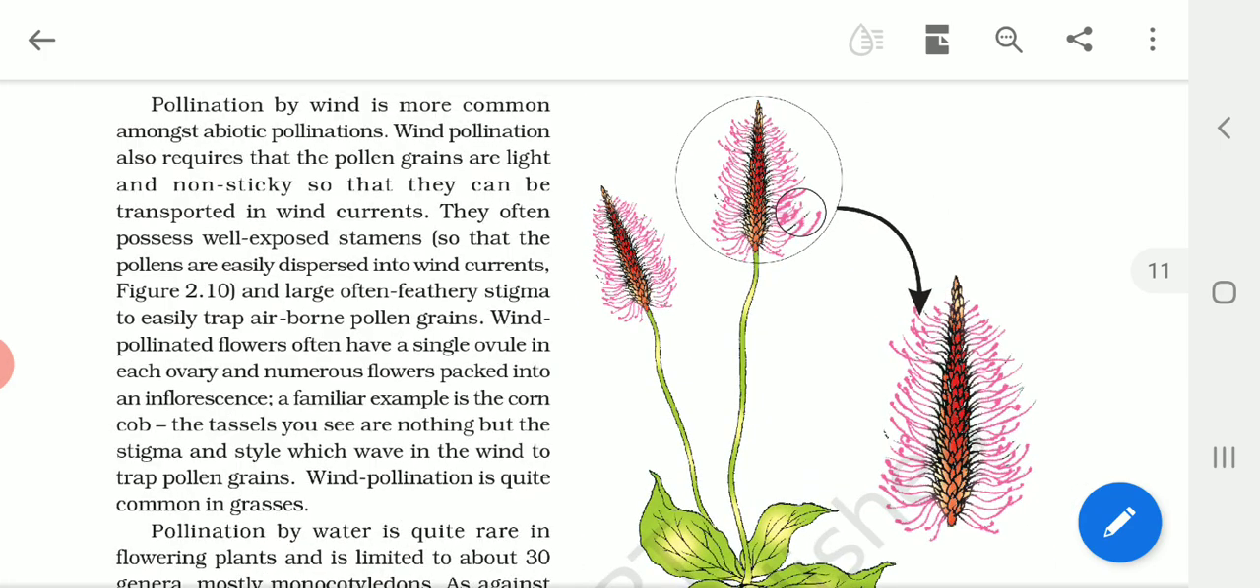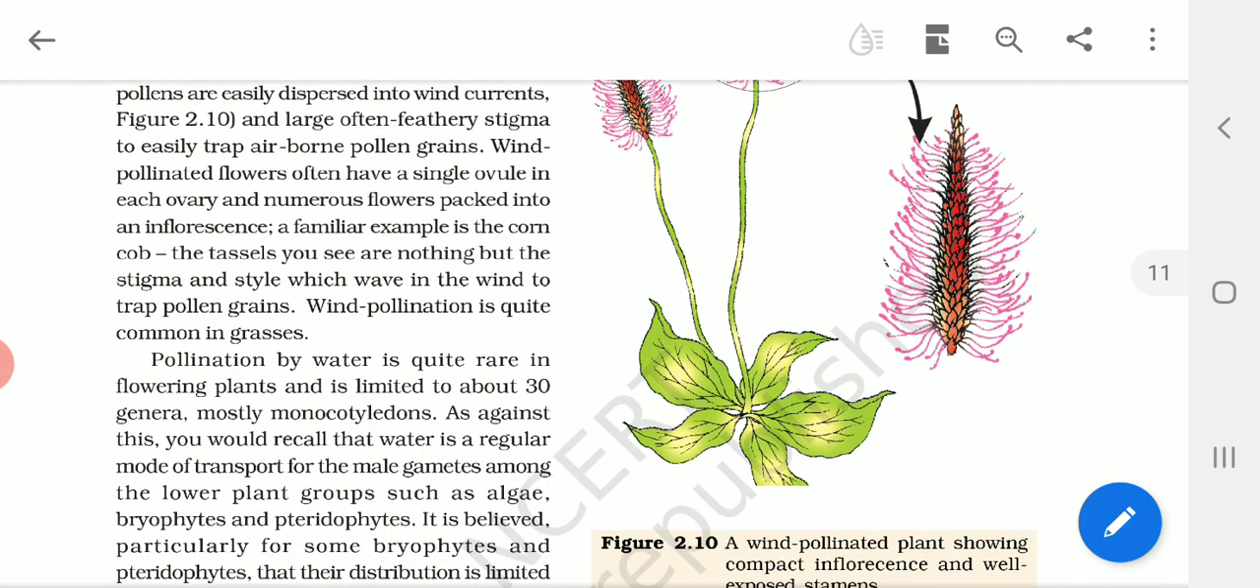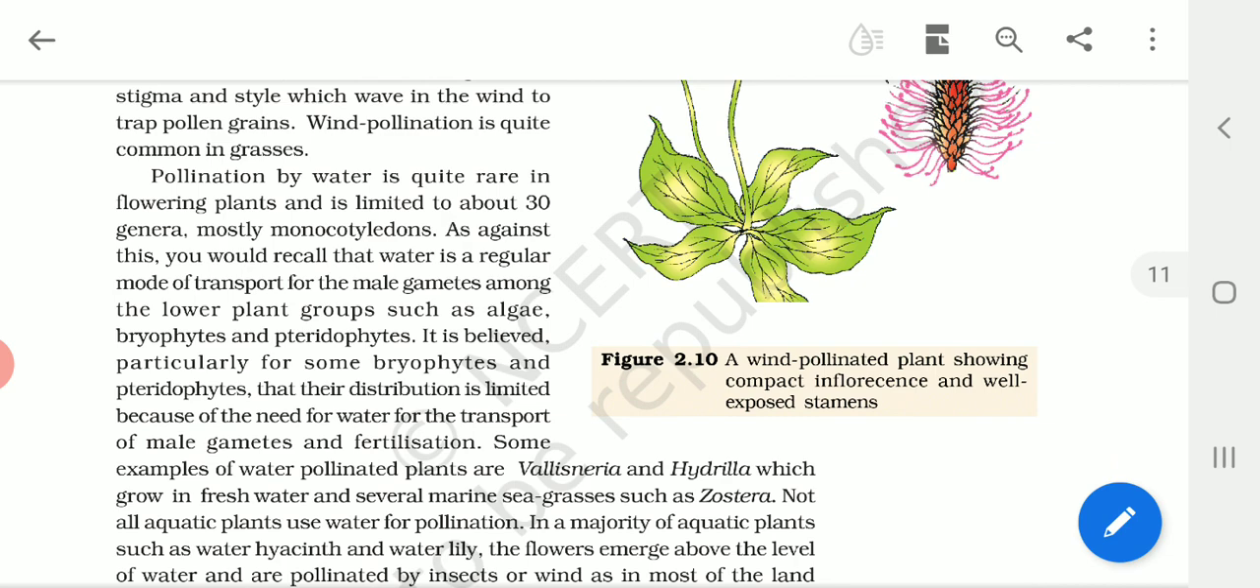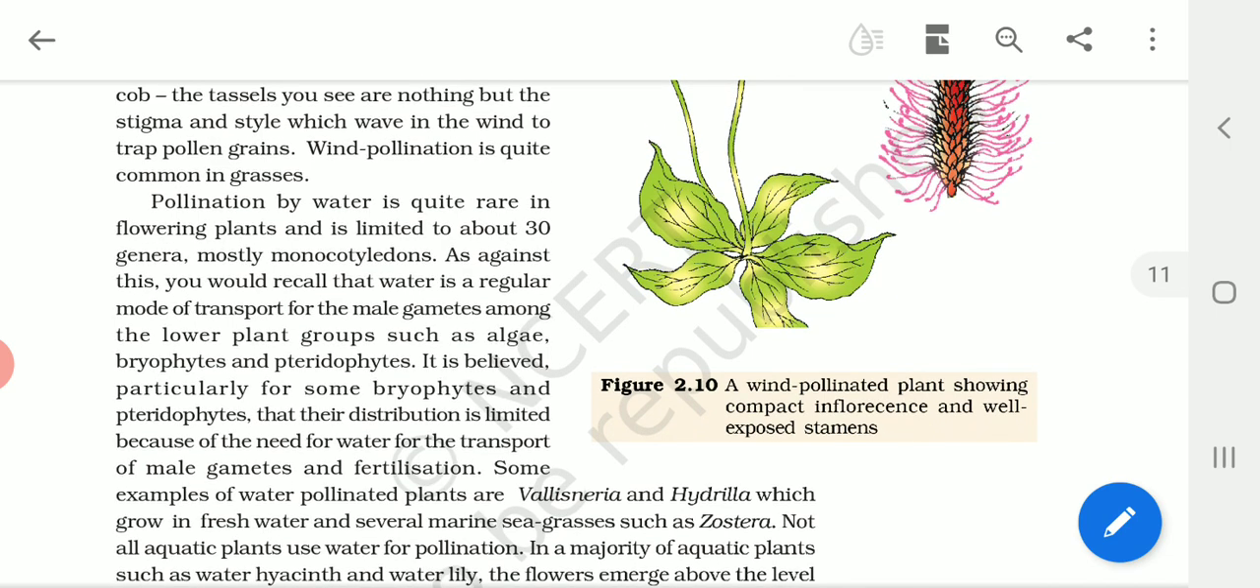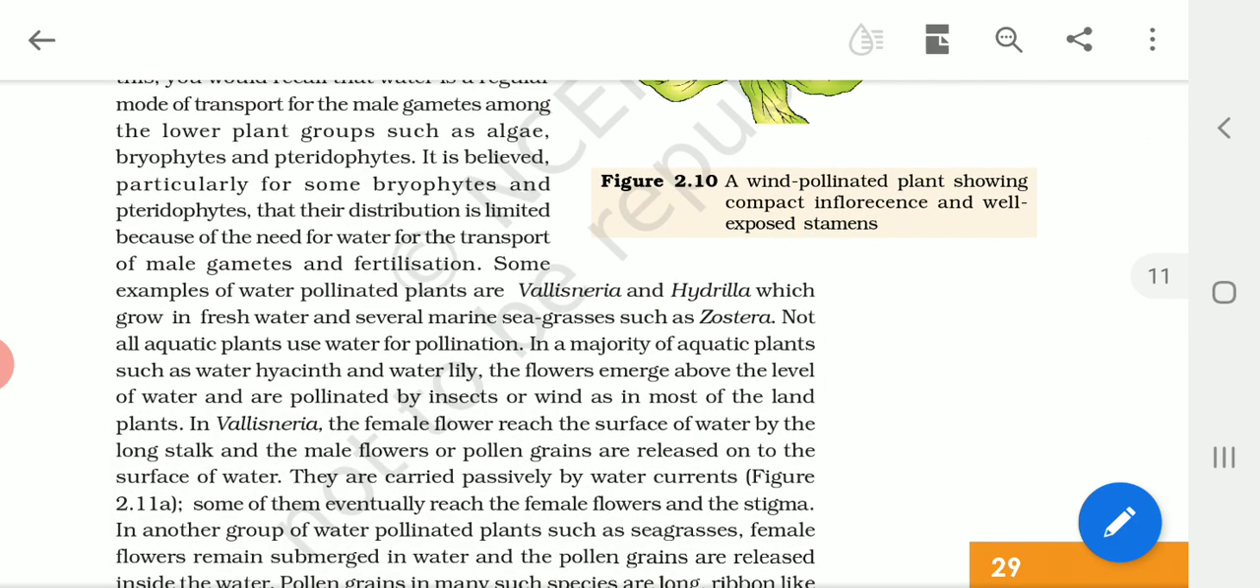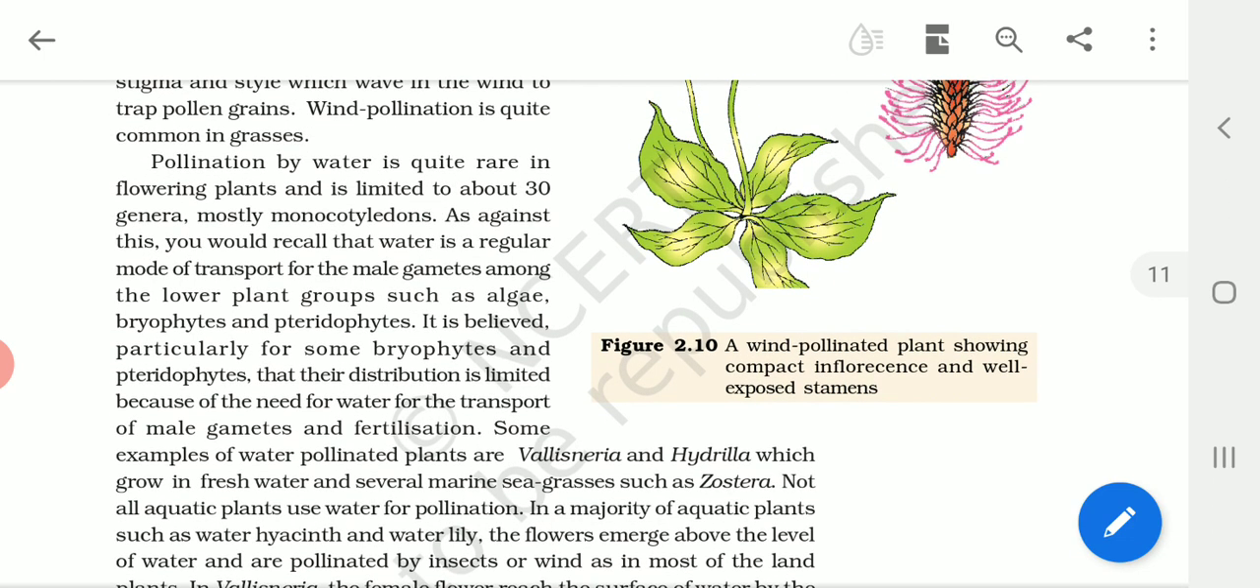Now, pollination by wind is called anemophily. Now what about the plants which are pollinated by water? Pollination by water is called hydrophily, isn't it? And usually water pollination is limited to about 30 genera, mostly monocots, examples like Vallisneria and Hydrilla. These are plants which grow completely in water.